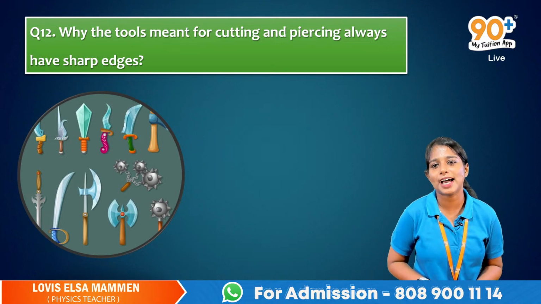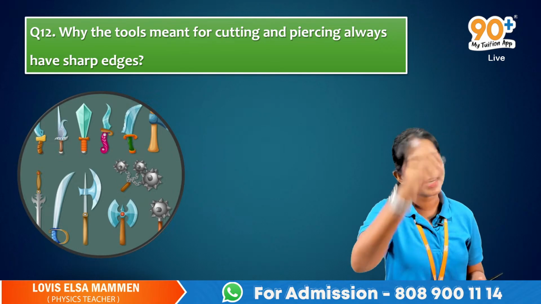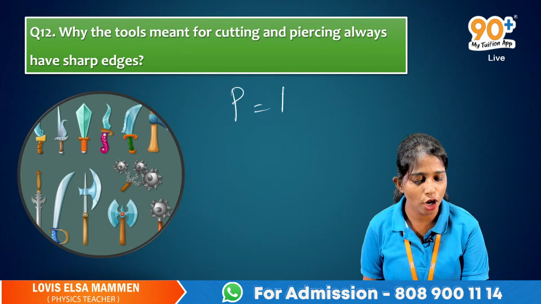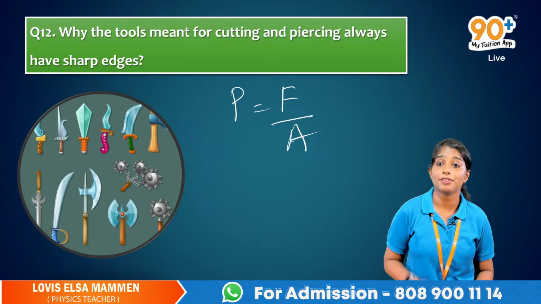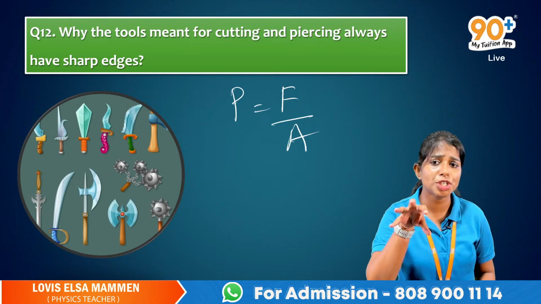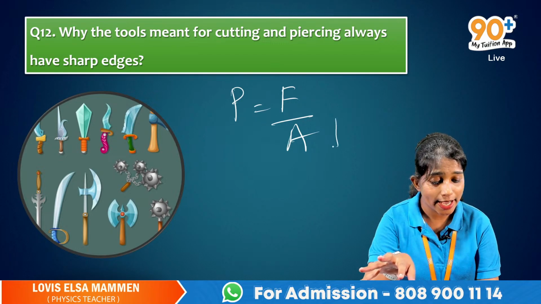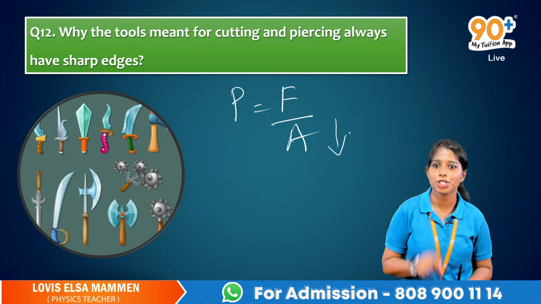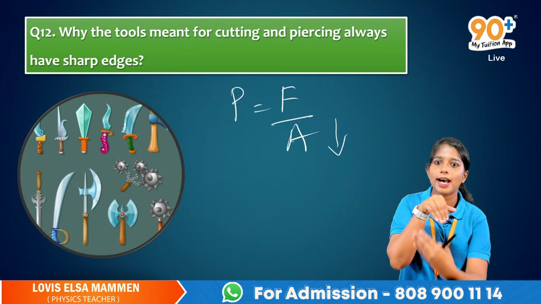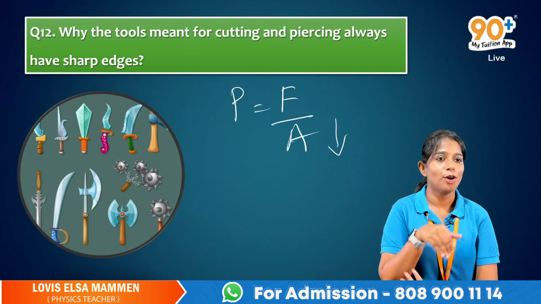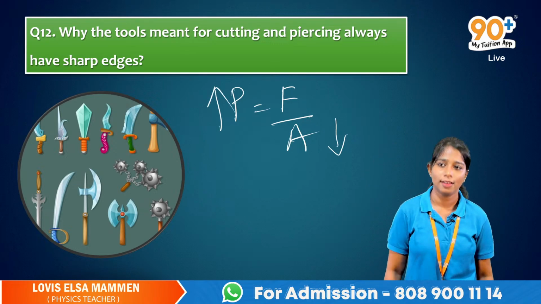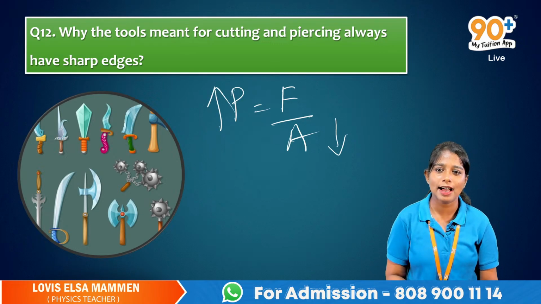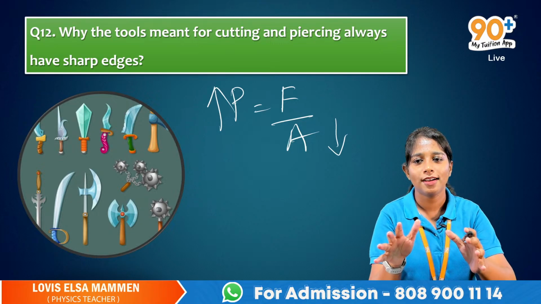It's very simple, guys. If you know the concept of pressure, it's very easy. What is pressure? Force divided by area. You know that for cutting and piercing, they have sharp edges. So what do you mean by sharp edges? Area is less. Sharp. Area will be less. Okay, less area, more pressure.